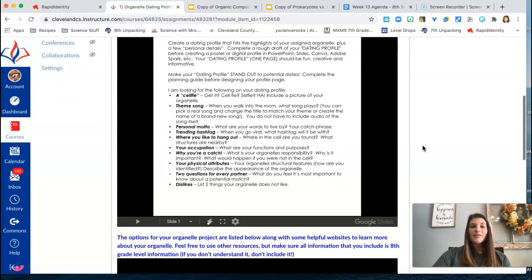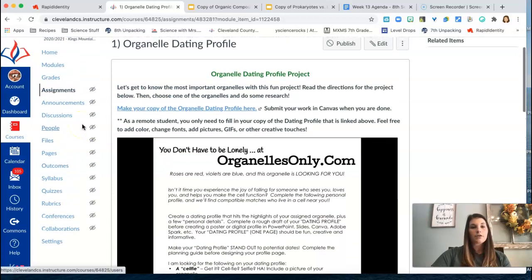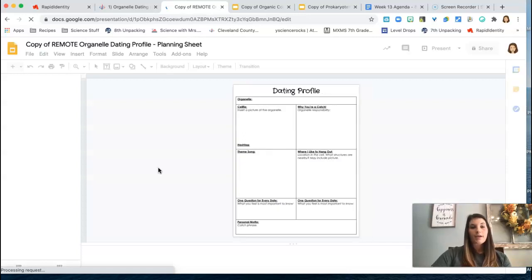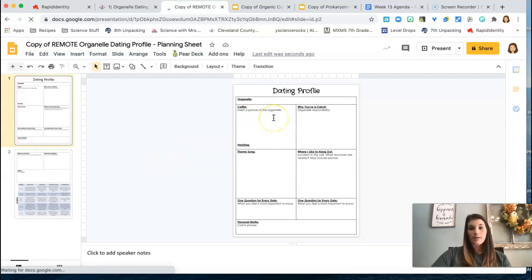But basically what you're going to do is research a little bit of basic information about your organelle. So if I am doing the mitochondria, the powerhouse of the cell, you're going to include the following information on this document that I have provided. So you will click this and open it, make a copy for yourself. And as you do your research, you are going to fill in the information on this document right here.